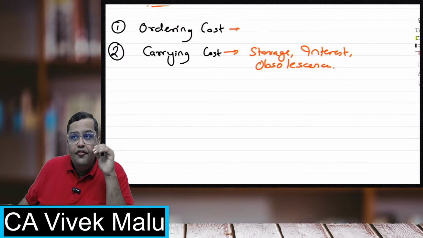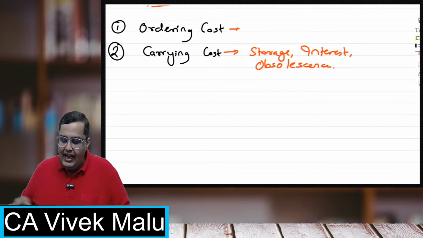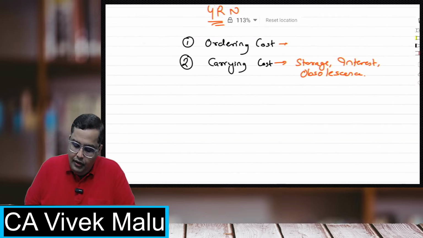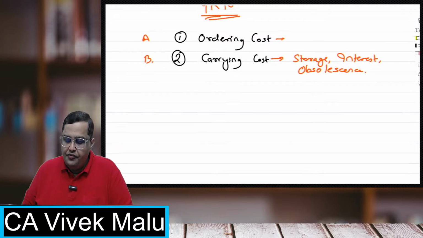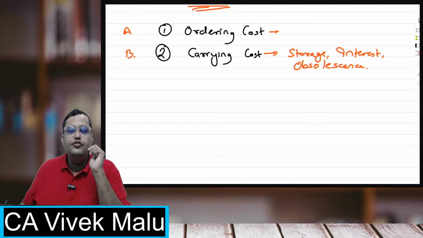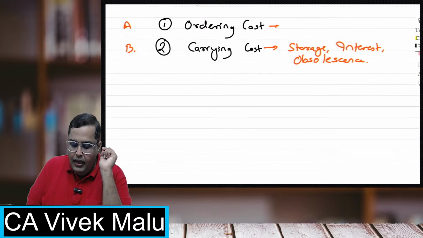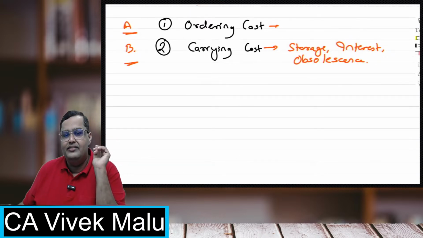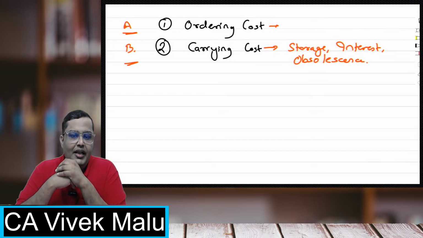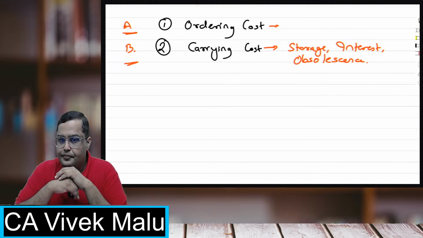Now, if I order a very high quantity, students, if this is A, this is B. If I order a very high quantity, which cost will be lesser and which will be higher? A will be lesser or B will be lesser? If I order a very high quantity of materials, A will be lesser or B will be lesser?